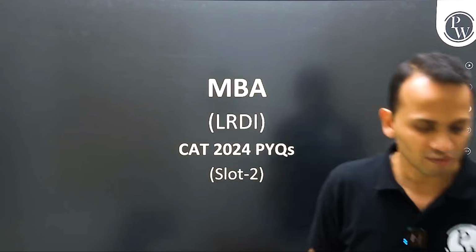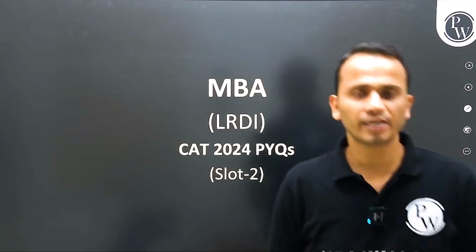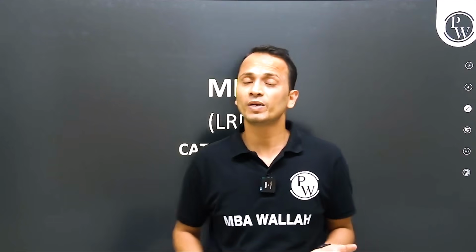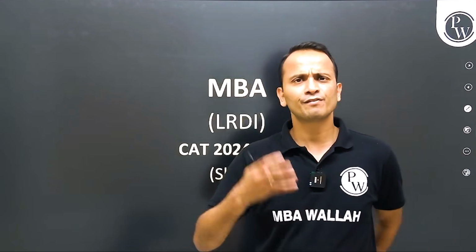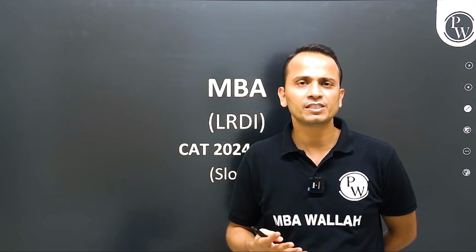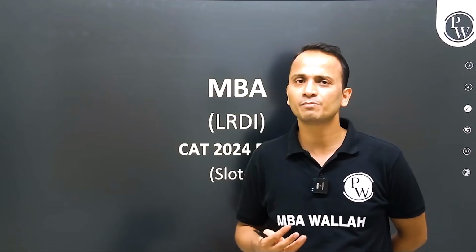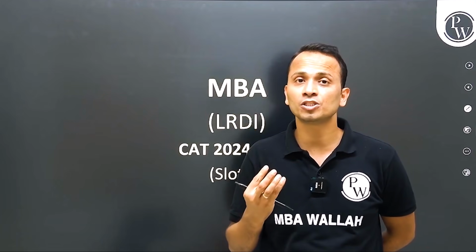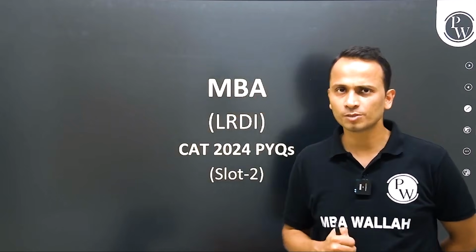Now, 8 minutes plus 12 minutes, 20 minutes. And if I give the first 4 to 5 minutes to study and analyze each and every set before we take a decision as to which set we are going to start with in the first round.